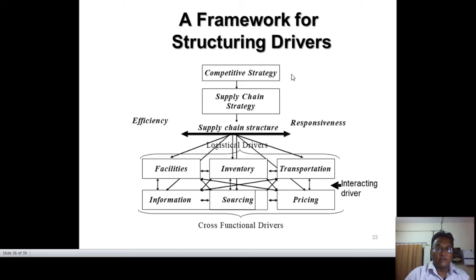In the logistical drivers, we have facilities, inventory, and transportation, and all of them are directly interrelated with the supply chain cost. Even information, sourcing, and pricing, again the same thing. But between these three and those three, there are some interacting drivers. We have to get the inventory right, and then we can get the sourcing right, and vice versa. Even if we have good facilities, we cannot get a good information system, and then the system will not work, because this is the age of competition.